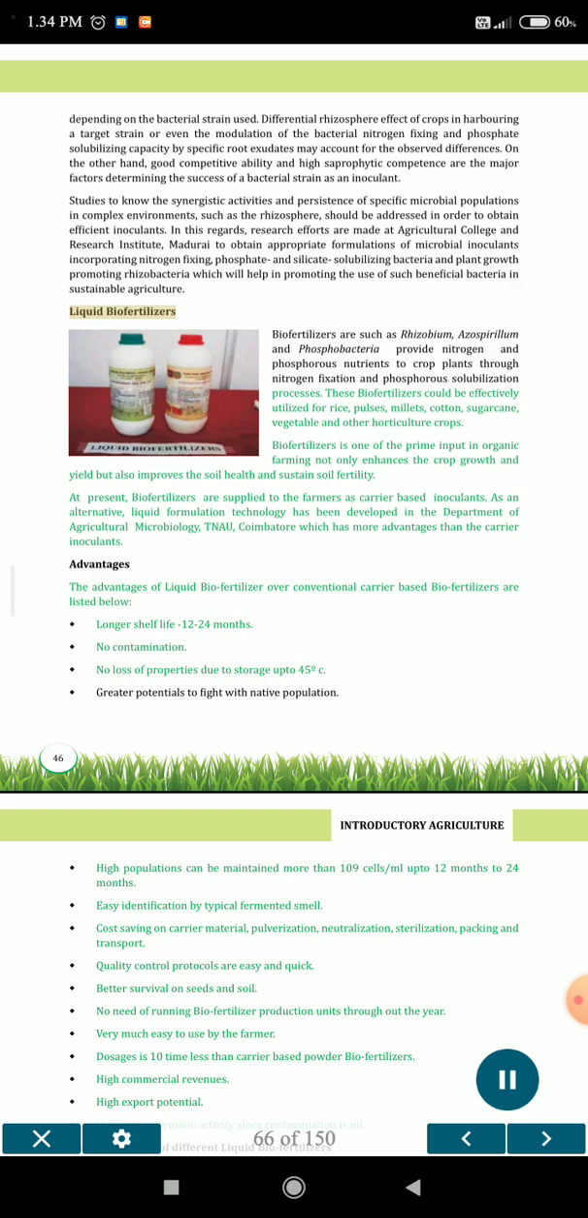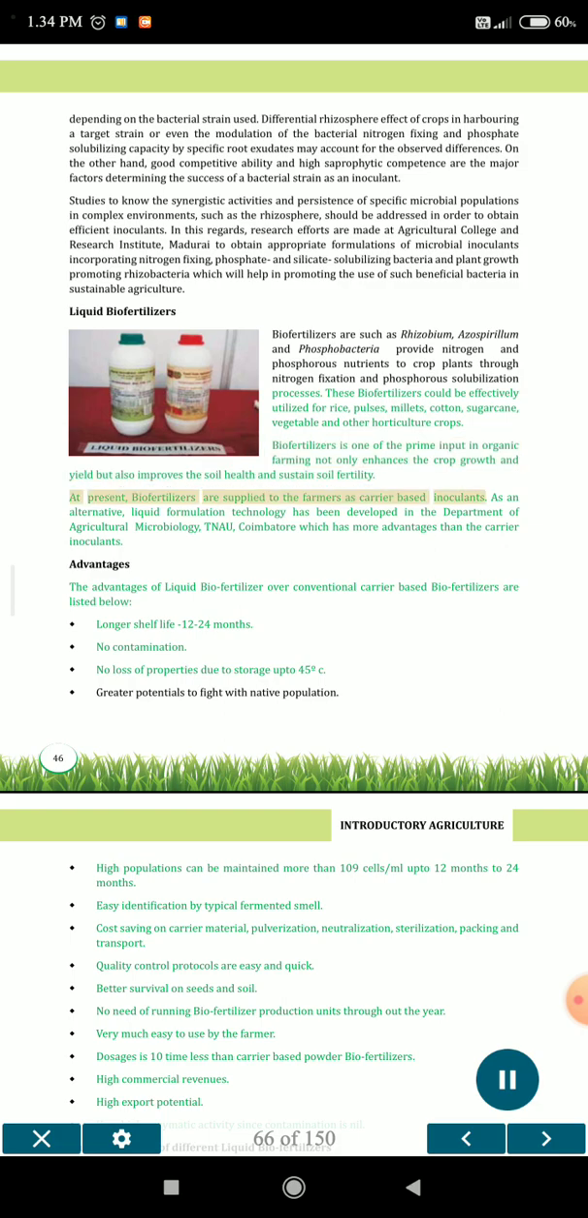Liquid biofertilizers. Biofertilizers such as rhizobium, azospirillum and phosphobacteria provide nitrogen and phosphorus nutrients to crop plants through nitrogen fixation and phosphorus solubilization processes. These biofertilizers could be effectively utilized for rice, pulses, millets, cotton, sugarcane, vegetable and other horticulture crops. Biofertilizer is one of the prime inputs in organic farming; it not only enhances the crop growth and yield but also improves the soil health and sustains soil fertility.